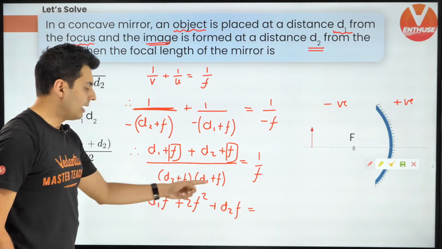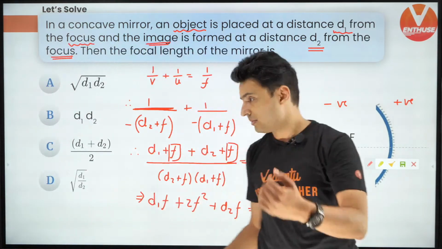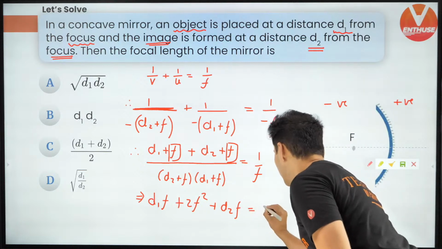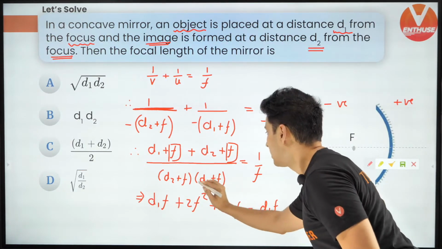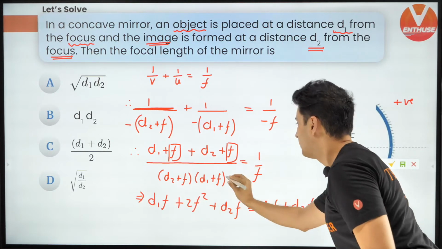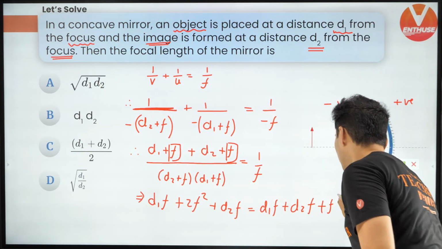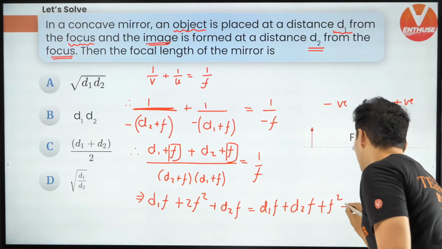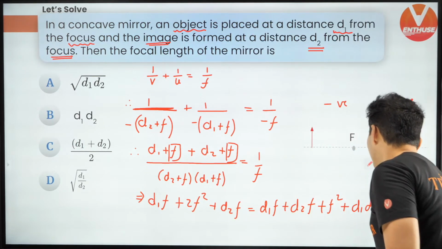And over here, I'm going to get again a lot of terms. You can see that. One term will be d1 into f, another term will be d2 into f, another term will be f into f, which will be f square, and the last term will be d1 d2.